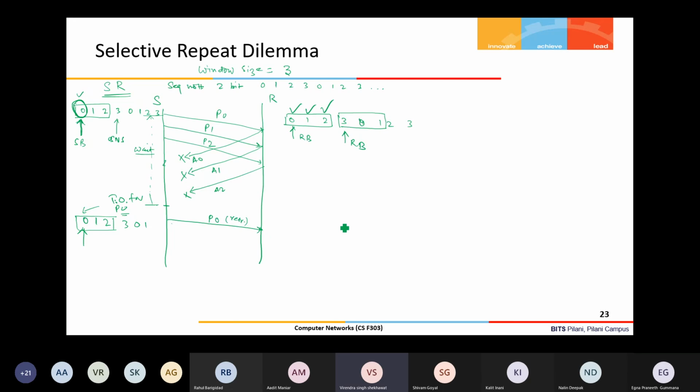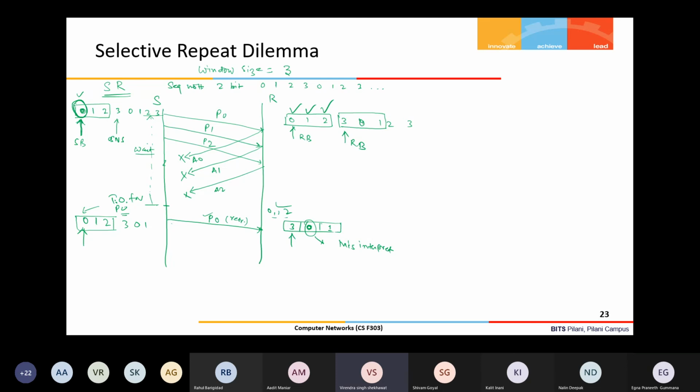Here the situation at a receiver is something like this: 0, 1, 2 have been received. Now 3 is next, it is expecting. Now here it receives sequence number 0, so it will buffer this, but it will misinterpret this packet. Actually, the sender has sent the retransmitted, very first packet, but the receiver will interpret this as a new packet, because the receiver's current window says, okay, fine, sequence number 0, I received, done. So it will misinterpret this packet.